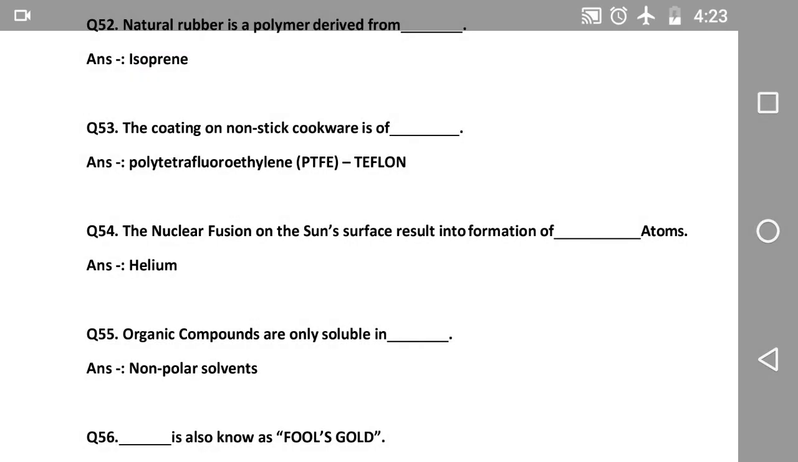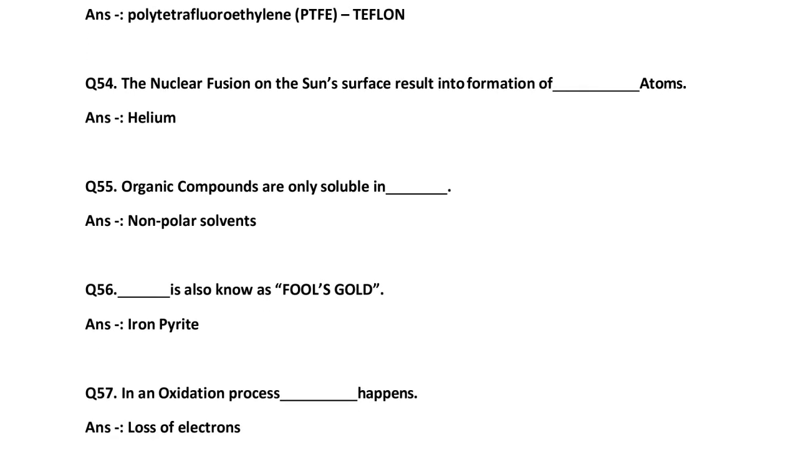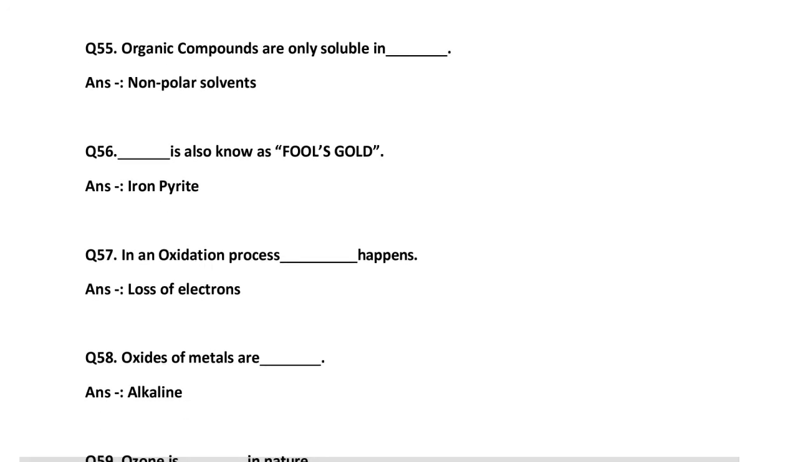Going to the next question, that is 56. Dash is also known as false gold, that is iron pyrite. In question 57, in an oxidation process, dash happens. Loss of electrons is called oxidation. Gain of electrons is called reduction. So the answer is loss of electrons.